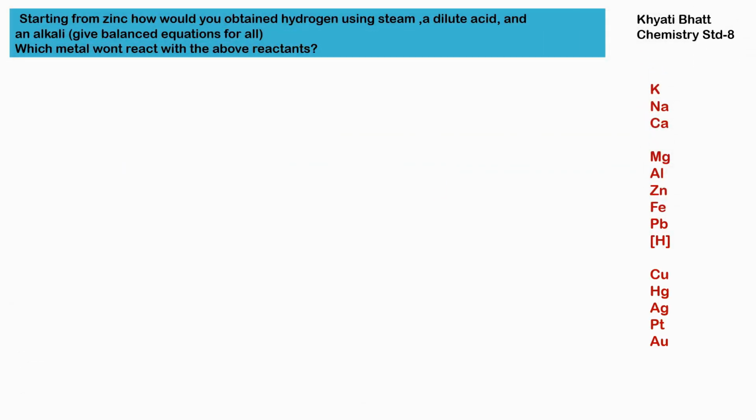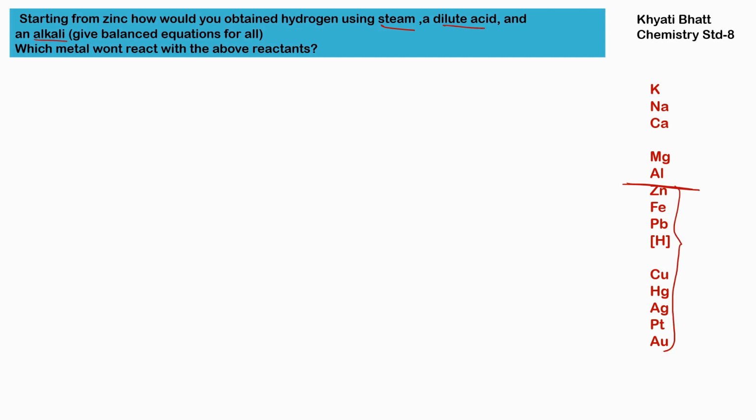From zinc, how would you obtain hydrogen using steam, dilute acid and an alkali? Give balanced equation for all. Which metal won't react with above reactants? So first question, starting from zinc, how would you obtain hydrogen using steam, dilute acid and alkali?